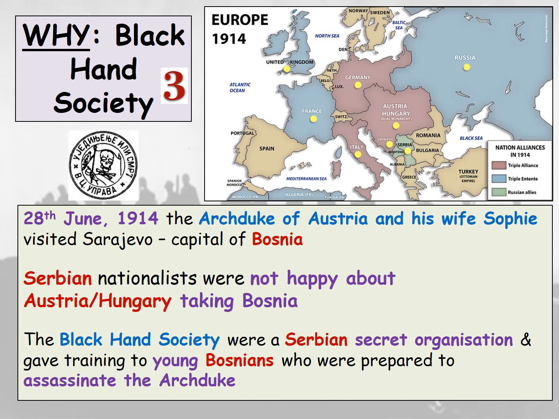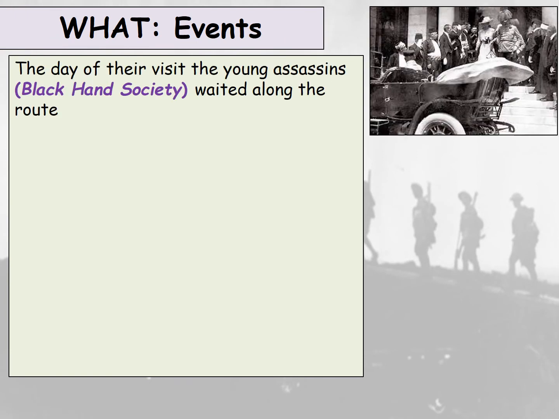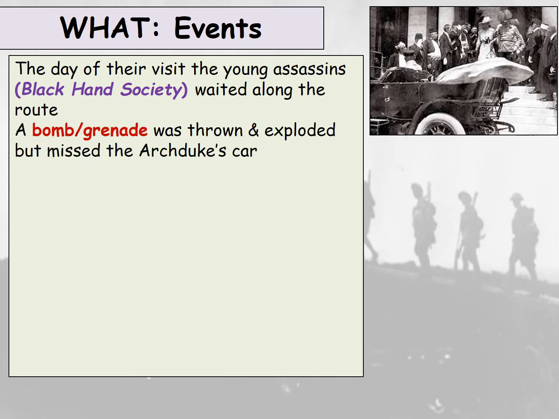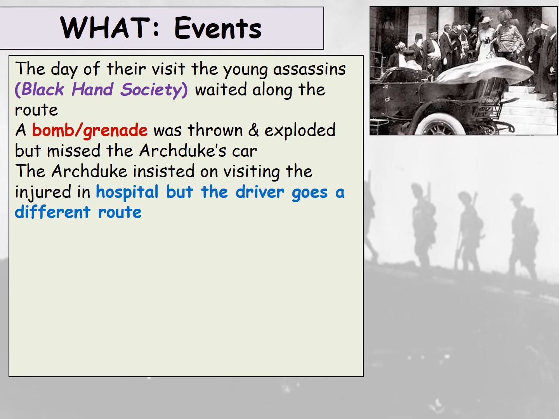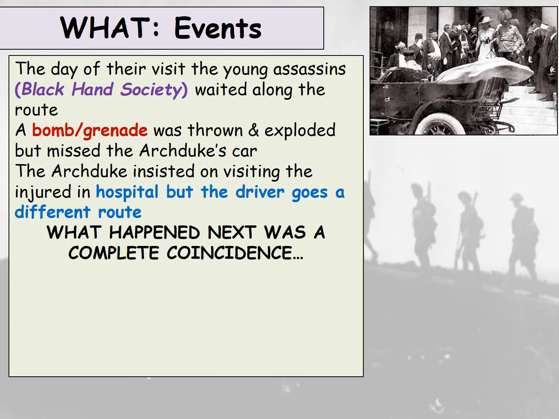And the Black Hand Society were a Serbian secret organisation and gave training to young Bosnians who were prepared to assassinate the Archduke. So what happens? The day of their visit, the young assassins of the Black Hand Society waited along the route that the Archduke's car was meant to be going on. A bomb was thrown and exploded but missed the Archduke's car. And the Archduke insisted on visiting the injured in hospital, but the driver goes on another, different route.